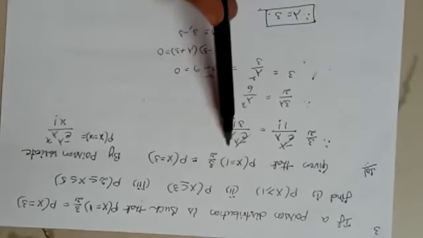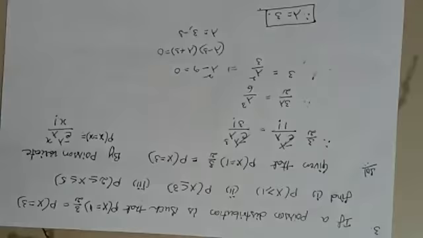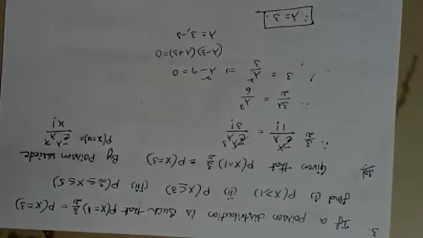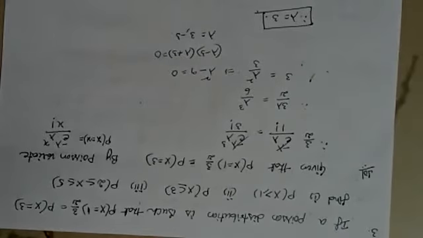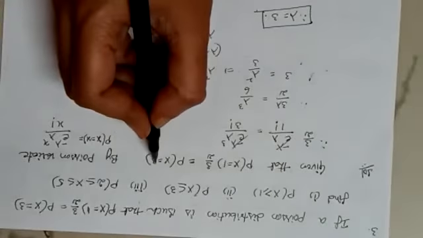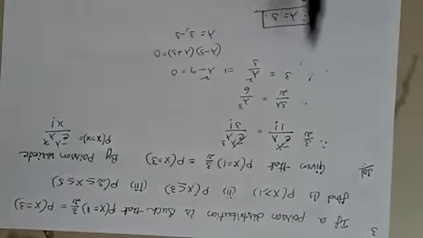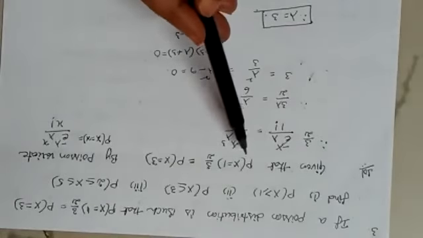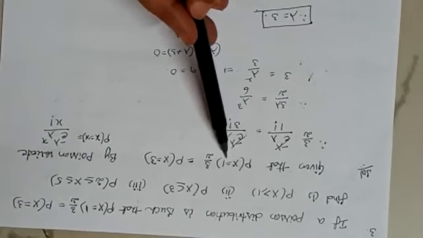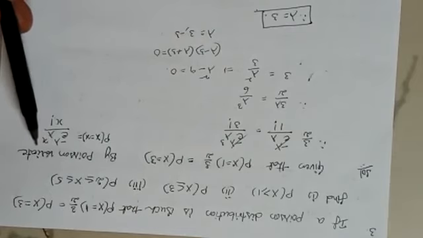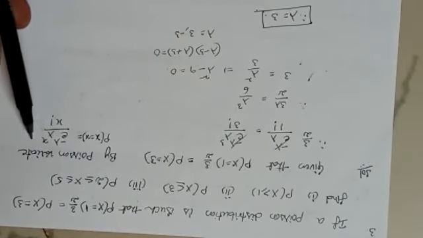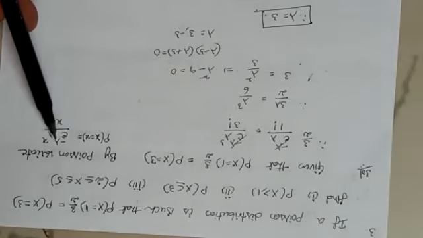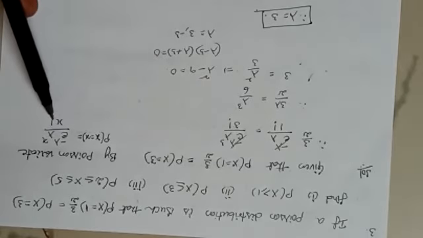P of x equal to 1 into 3 by 2 is equal to p of x equal to 3. You already know how to expand p of x equal to 1 using the Poisson distribution formula: p of x is equal to e power minus lambda into lambda power x by x factorial.